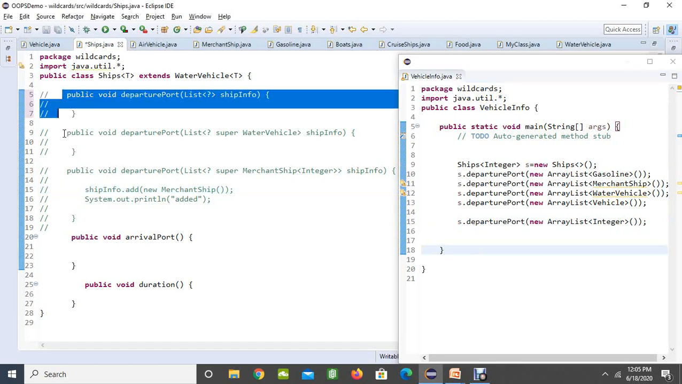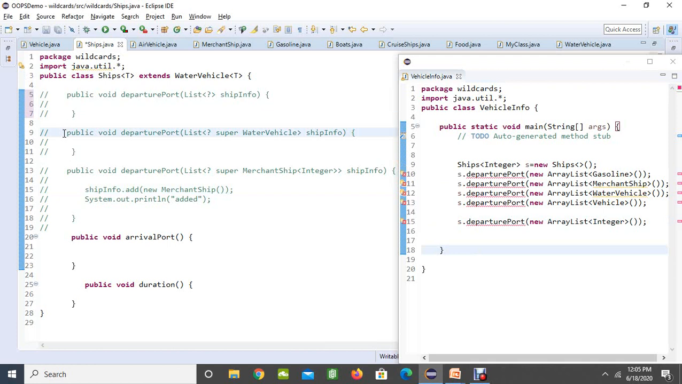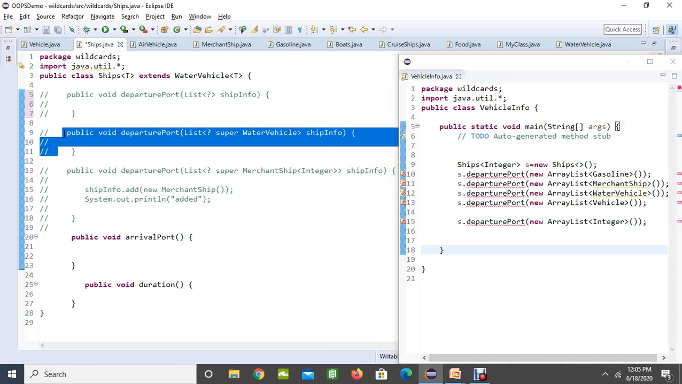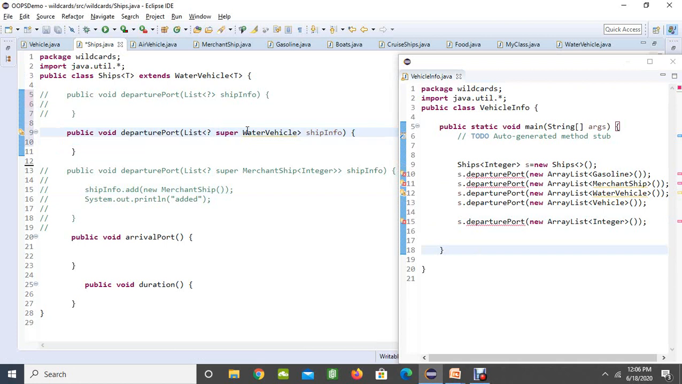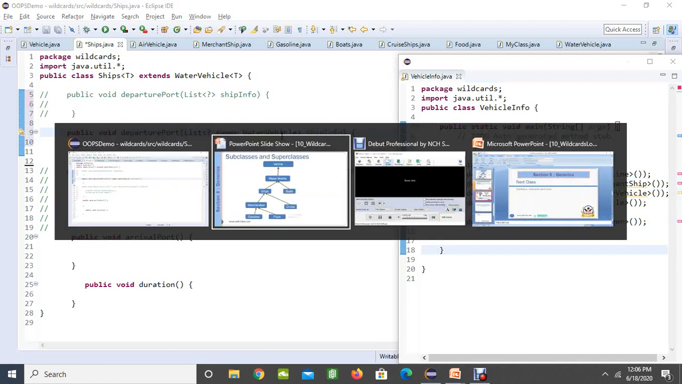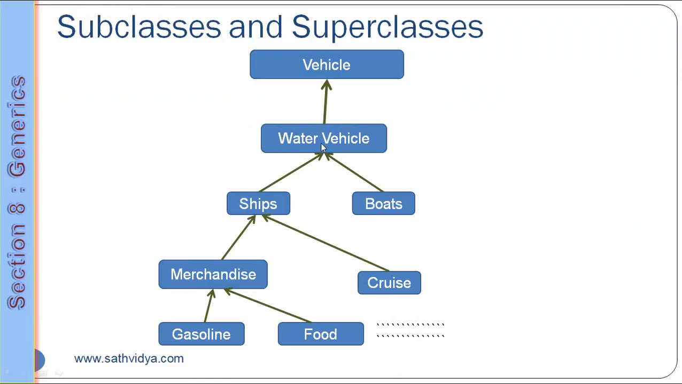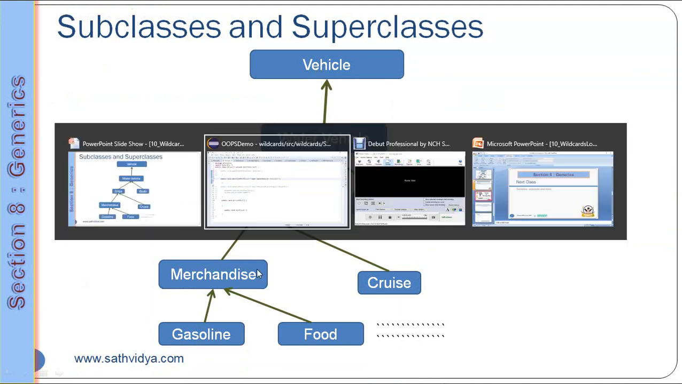If you want to restrict the user to the super classes, you can use the super keyword here. So what I am using here is the super keyword for water vehicle. If you go to our hierarchy, this is a water vehicle, where the super class for the water vehicle is vehicle, and ships, boats, merchandise, everything comes under subclasses.